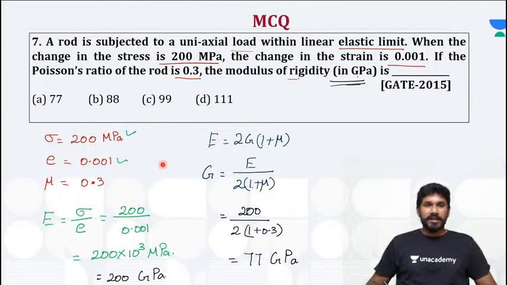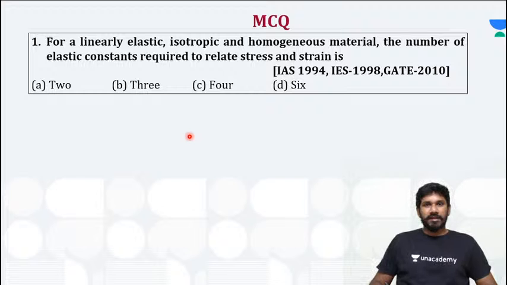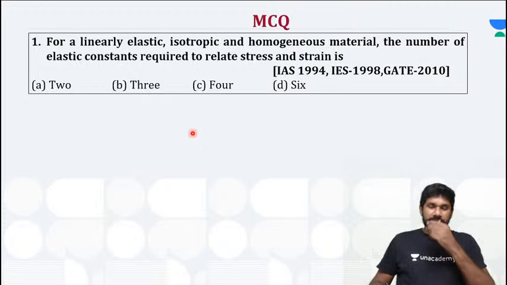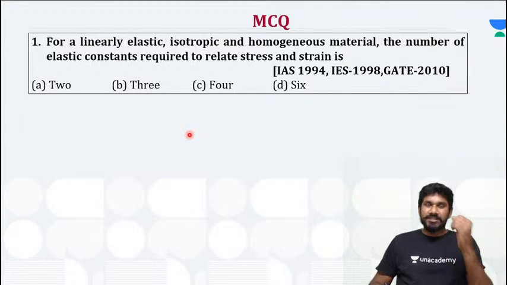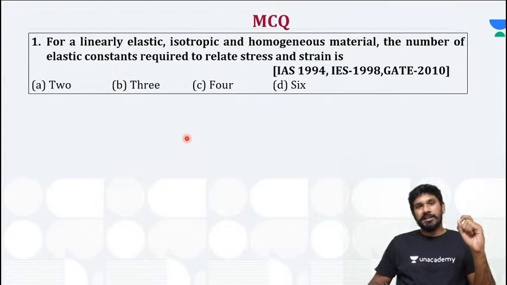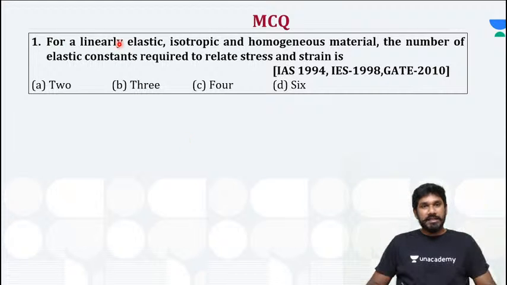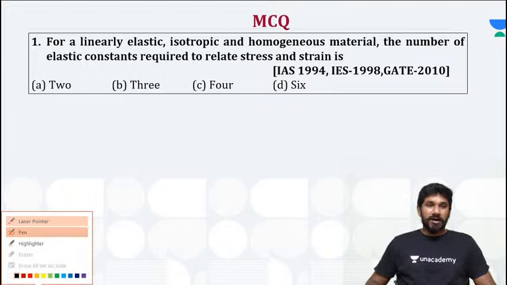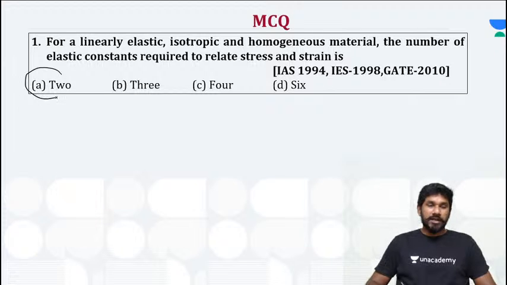Right. Now, moving to the next one. It's a series of questions where I already explained that for calculating in an isotropic material, a linearly isotropic homogeneous material, if you know only two elastic constants, you can identify the remaining two.